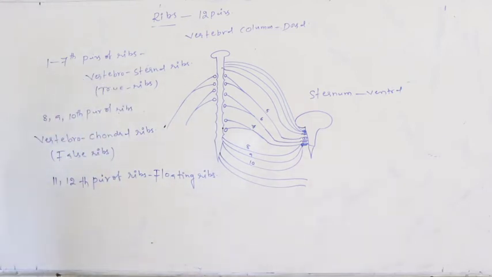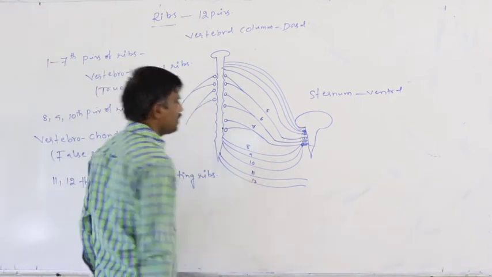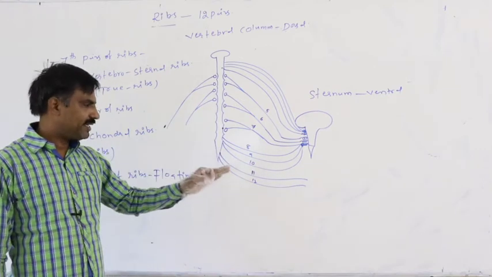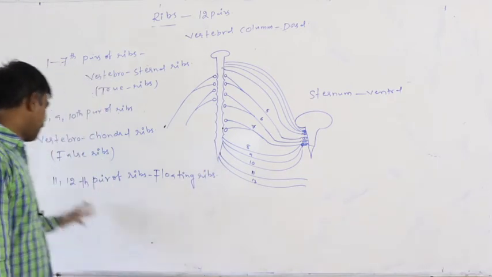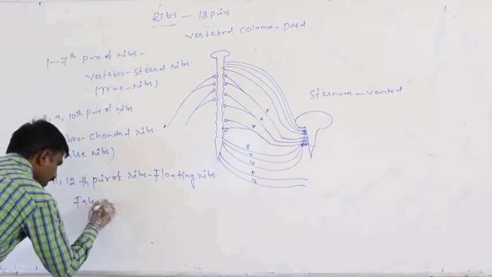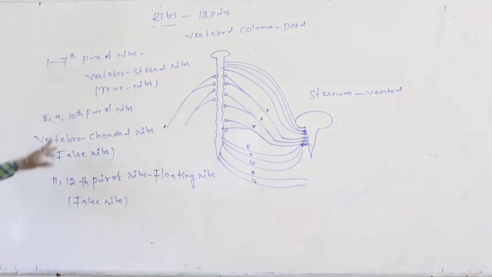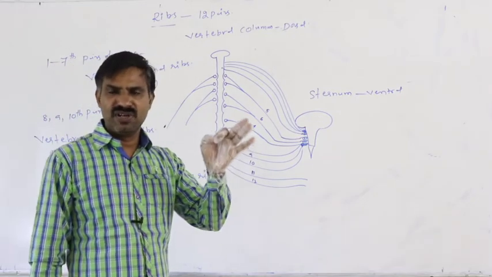The 11th and 12th pairs of ribs are said to be floating ribs because they attach dorsally to the vertebral column. Ventrally they neither attach to the cartilage nor to the sternum. So only they are said to be floating ribs. These are also false ribs. These are also not true ribs. Totally, the 8th, 9th, 10th, 11th, and 12th pairs of ribs are false. That means 5 pairs of ribs are false.